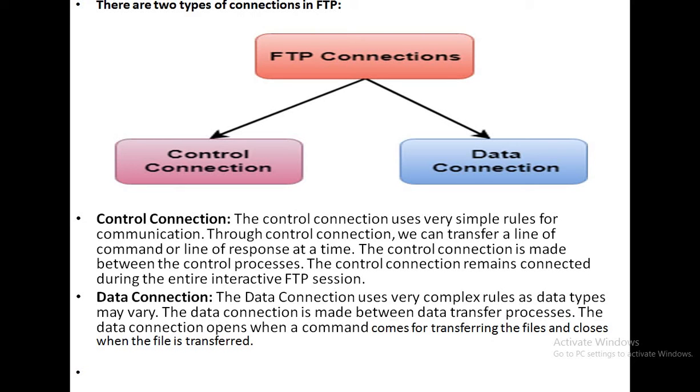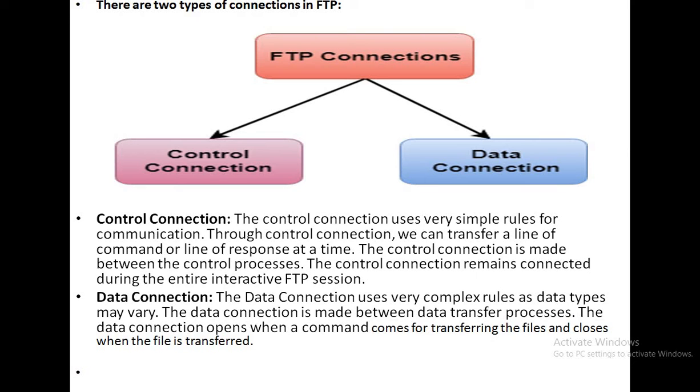and they are exchanging the files between them, if multiple files are transferring at a time, then at that time the control connection is taking care of how the files are smoothly moved from one location to another location.